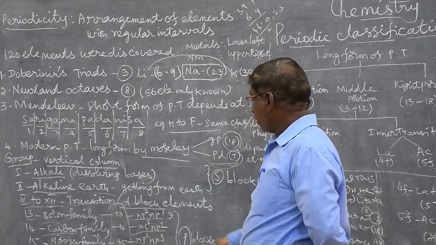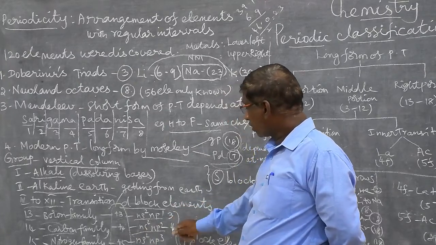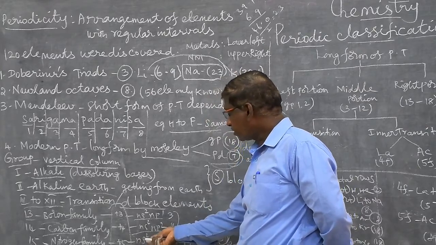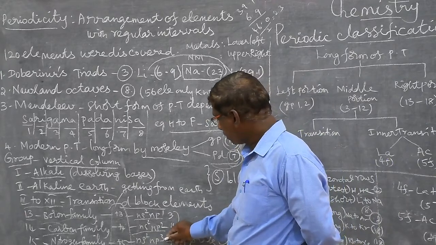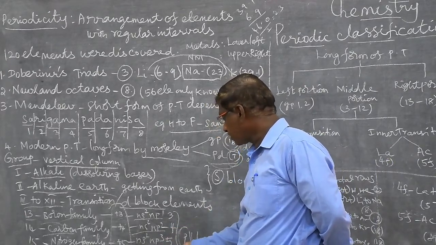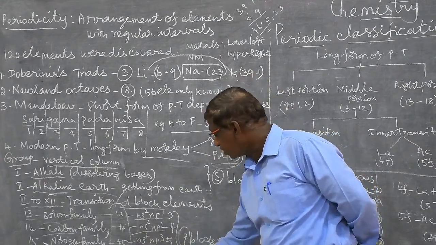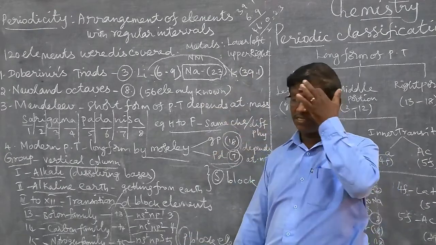Carbon family has ns2 np2, total 4. Nitrogen family has ns2 np3, total 5. And next, ns2 np4, 6; ns2 np5, 7; and last ns2 np6, totally 8 electrons.